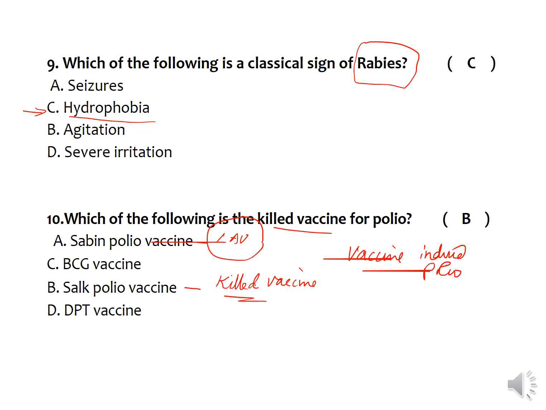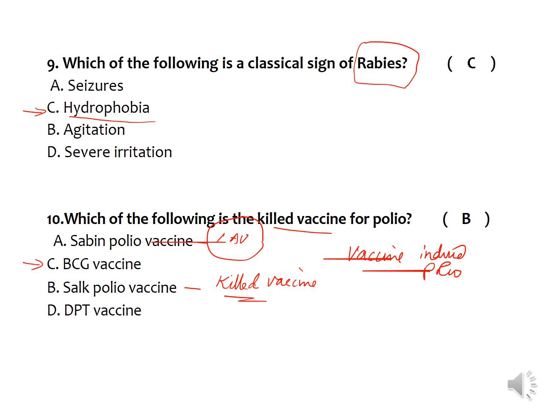So people now prefer the killed vaccine over the live polio vaccine, even though immunogenicity is greater with the live attenuated vaccine. Based on safety, we prefer the killed vaccine in place of the live attenuated vaccine.